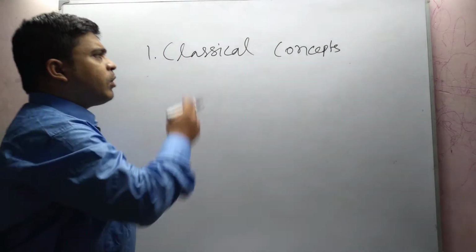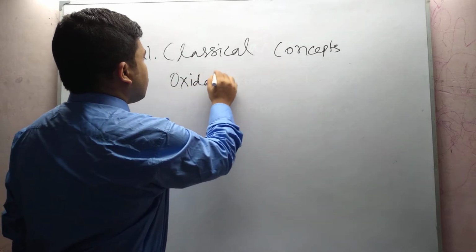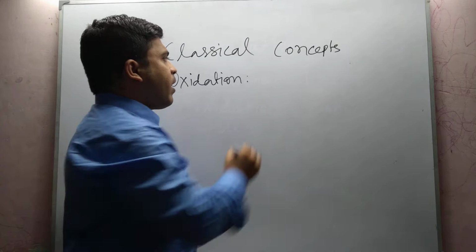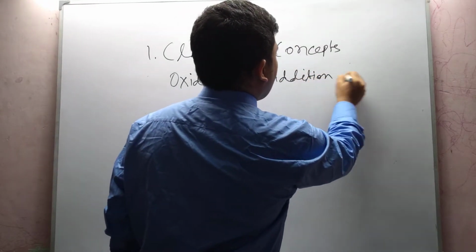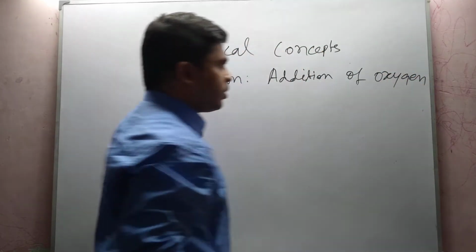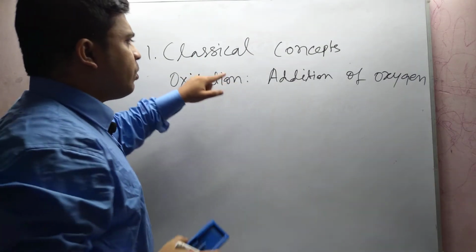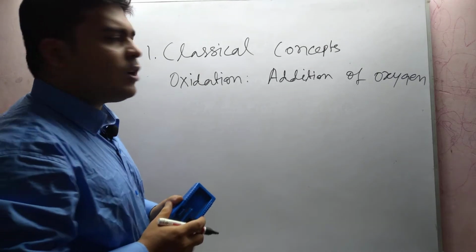See, according to the classical concept, oxidation is a process of addition of oxygen. From classical concepts we get this conception that oxidation is a process of addition of oxygen.